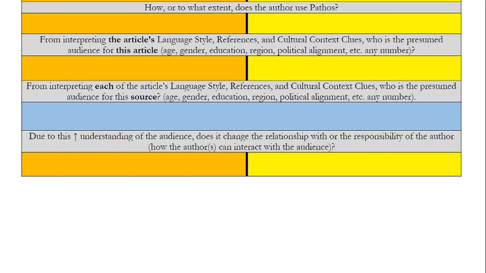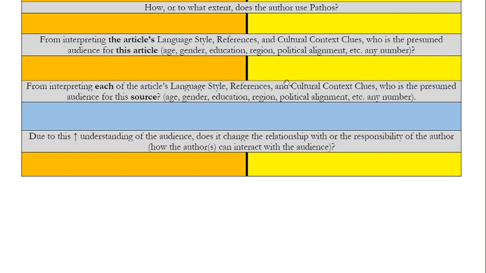Any number. So, for example, BuzzFeed is really young millennials and maybe upper Gen Xers, so your generation, but the older ones of you. I think BuzzFeed has, so it's a youngish audience. I think BuzzFeed has a majority female audience, and a majority left leaning, like politically left, like Democrat kind of audience. I think it assumes that of their articles, because you will see articles like Trump is trash, but you will not find articles like Hillary Clinton is trash. So you can figure out things about who the audience is based on what's in there.